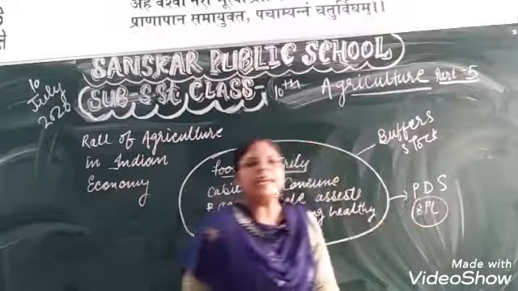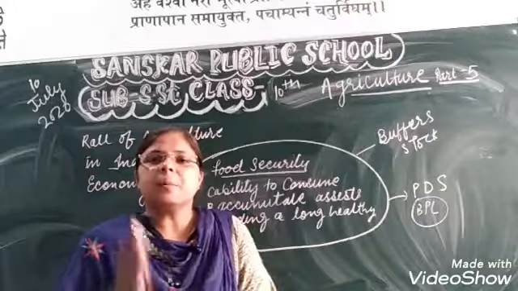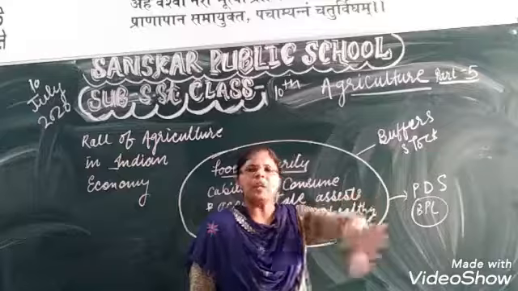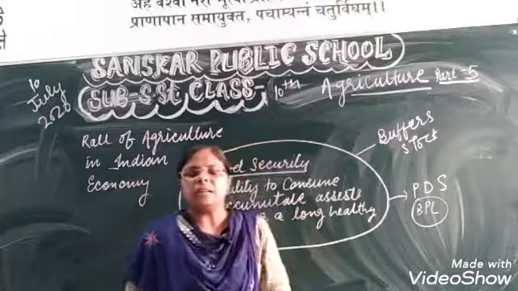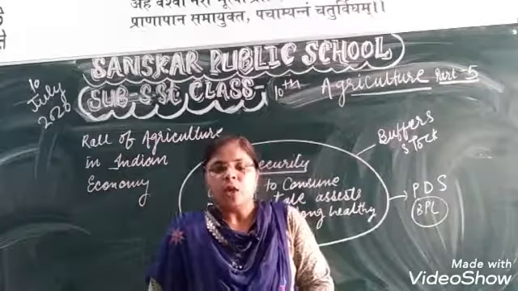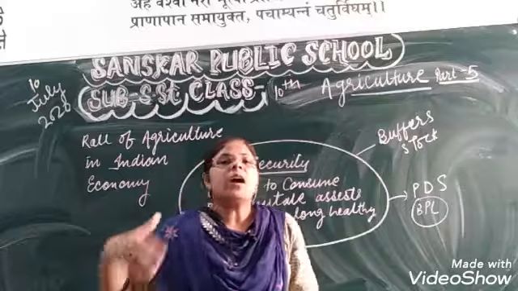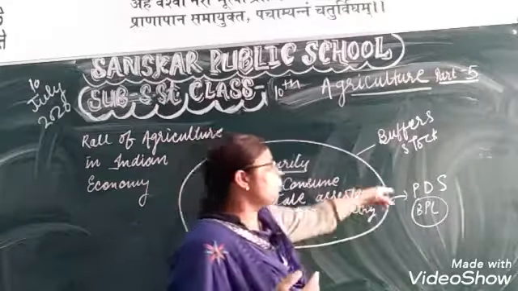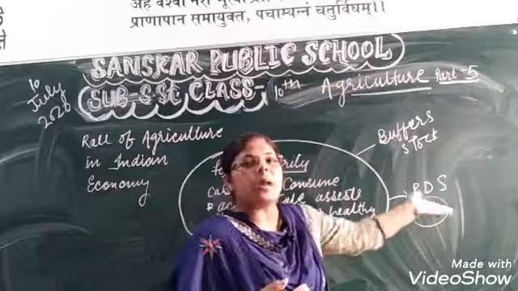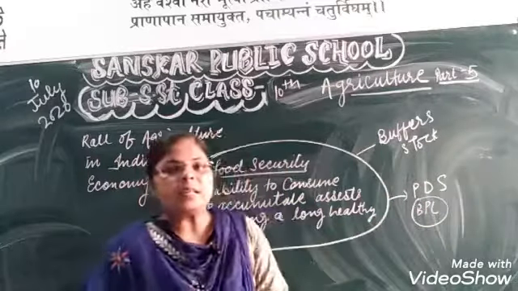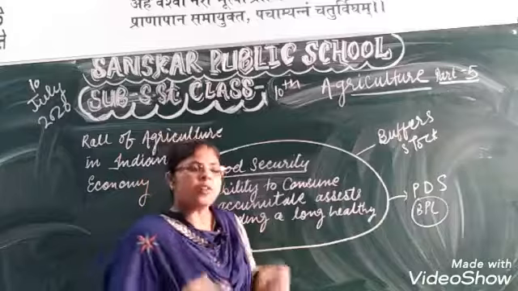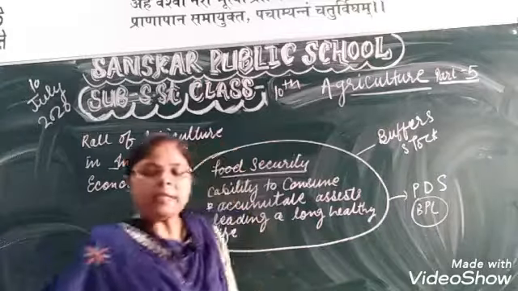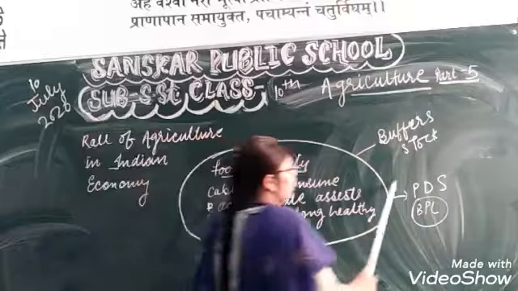Now the public PDS. What is the PDS? PDS means the public distribution system. In the population, a lot of people are unable to purchase food, those who cannot survive the price rise. That's why the government decided to provide food to them under the program of PDS. That is the public distribution system, meaning how food is distributed to the public. So our government supplies the food.